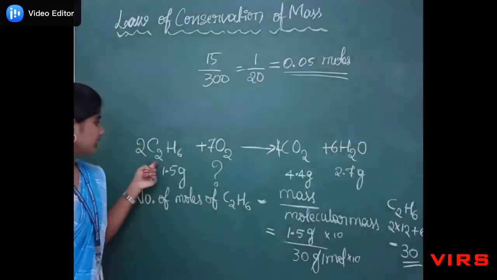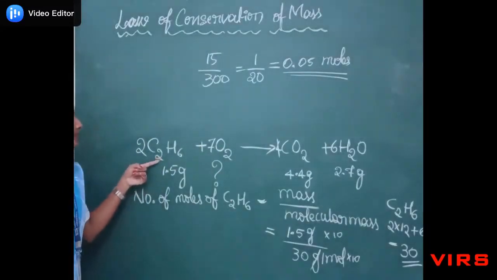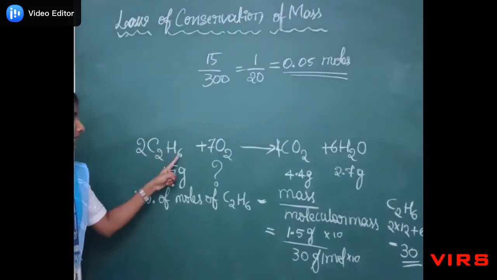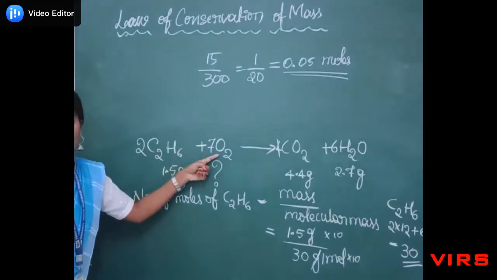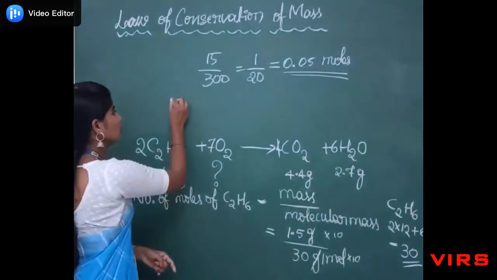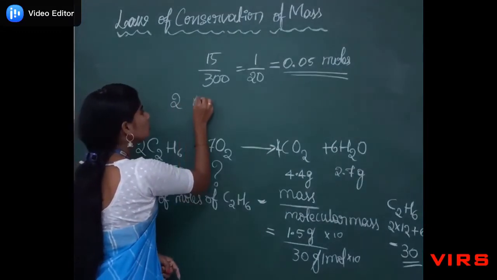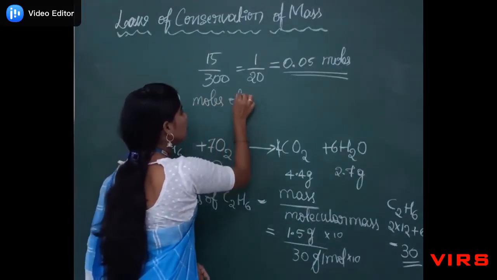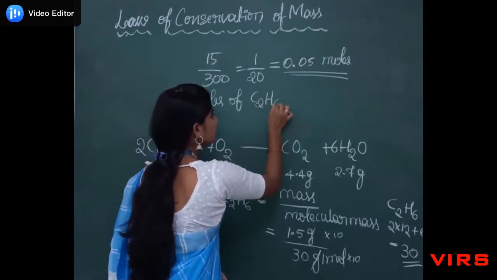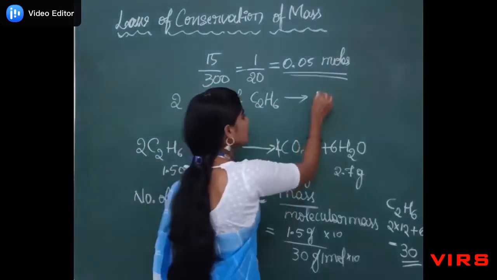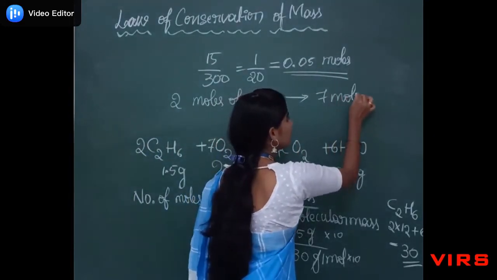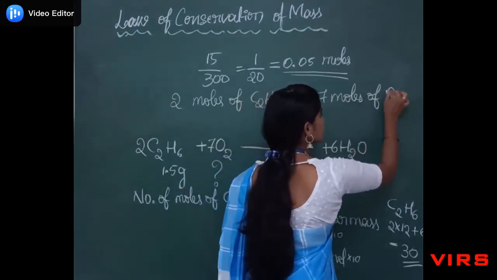In the question, it shows that 2 molecules of ethane require 7 molecules of oxygen. So 2 moles of ethane needs 7 moles of oxygen.